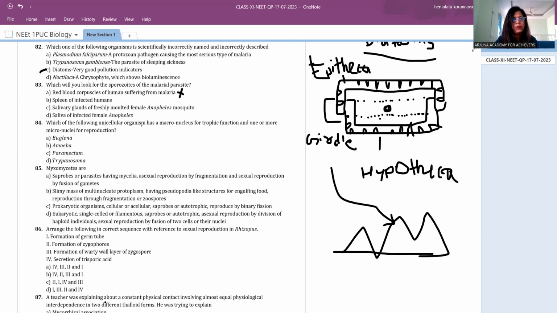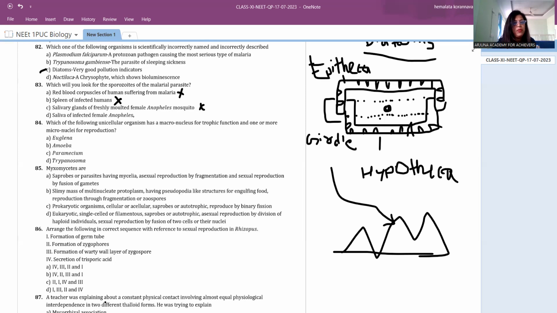Therefore it is wrong, because in humans it multiplies and forms gametocytes. Spleen of infected humans, you don't get it; you get it in the liver. Salivary glands of freshly mounted female Anopheles mosquito is wrong, because a freshly mounted mosquito will not have it.